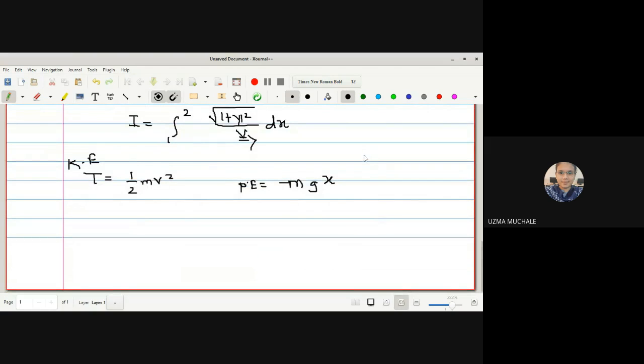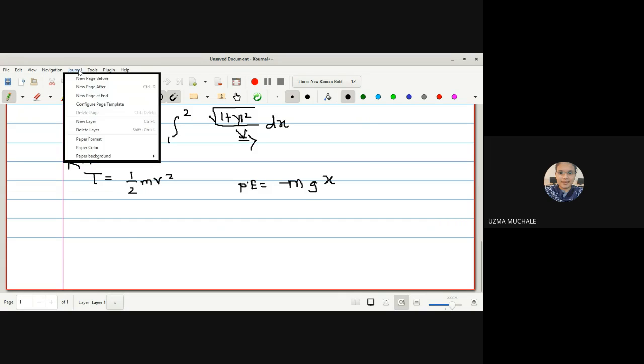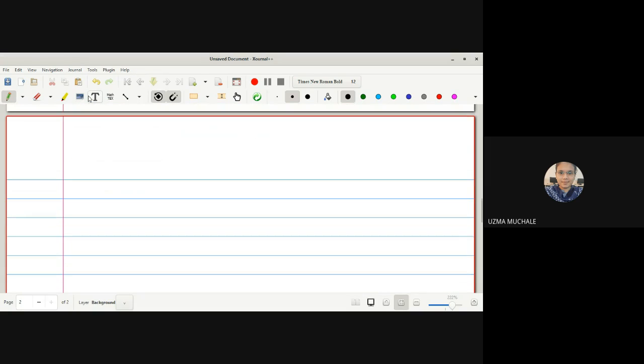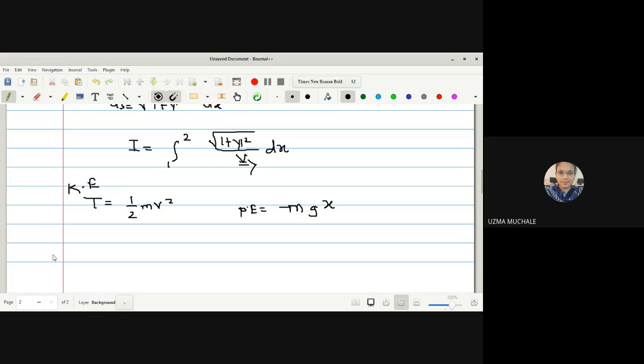It is in the x-axis, so why am I taking it with a negative sign? Because the particle is falling under the influence of gravity, which means it is in the opposite direction of gravity, so that's why we have introduced a negative sign.